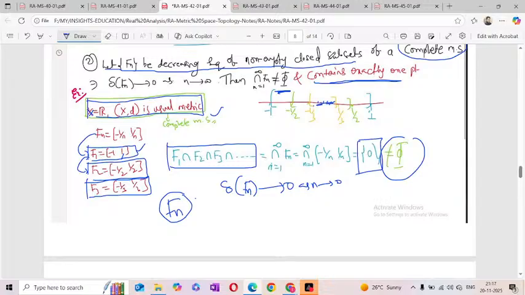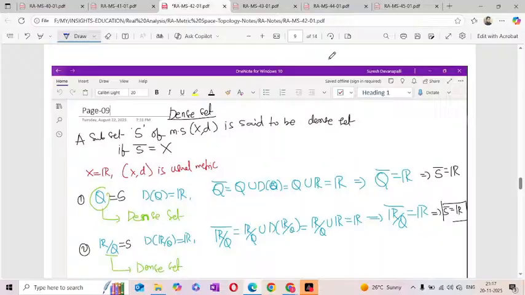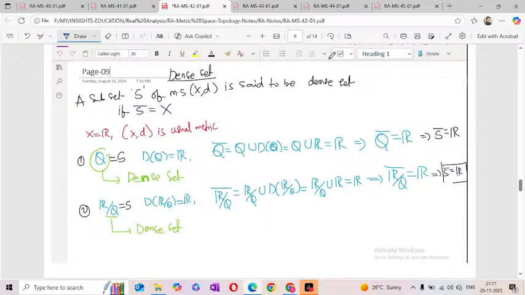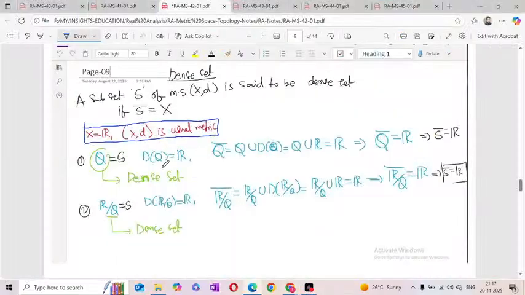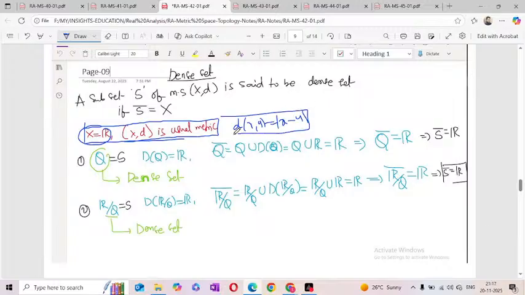This one is a statement related to the complete metric space. Next one. Before going to the next one, now we will see denseness. Dense set is again related to real analysis. So we will start with all the problems with the usual metric. Here X is equal to the real numbers and I'm taking the usual metric, so the usual metric means d of x comma y is equal to mod of x minus y.